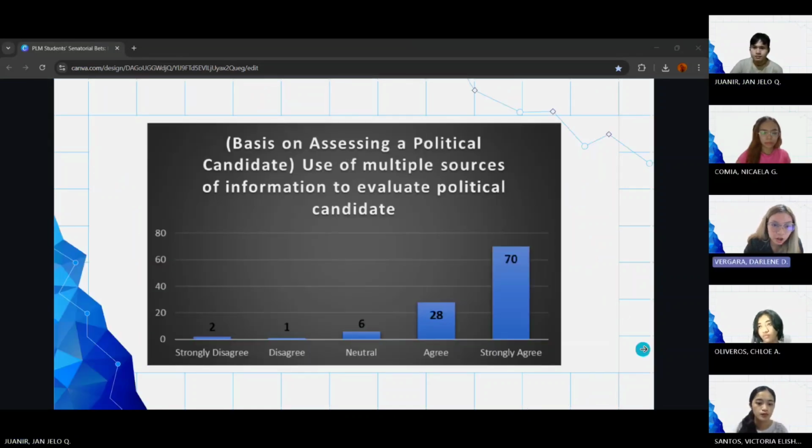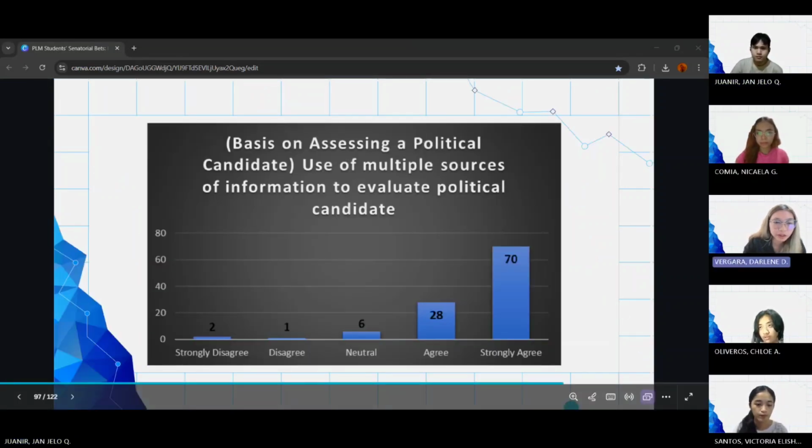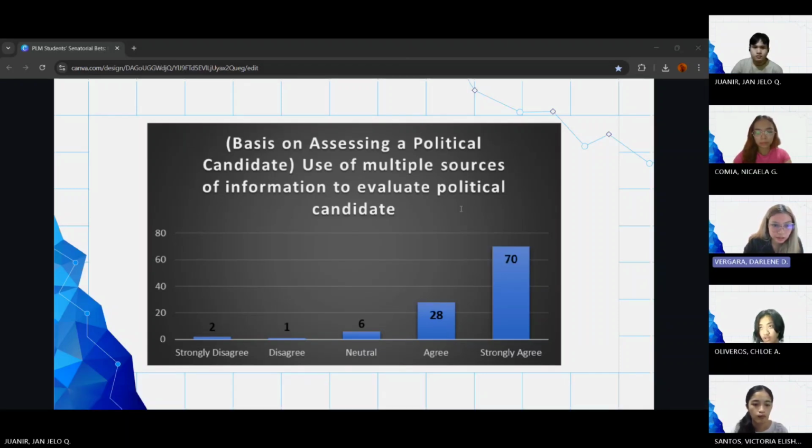So for the question of the use of multiple sources of information to evaluate a political candidate as a basis on assessing a political candidate, 70 participants strongly agree that the use of multiple sources of information to evaluate a political candidate is one of the bases on assessing a political candidate. 28 participants agree with the use of multiple sources of information to evaluate political candidates.